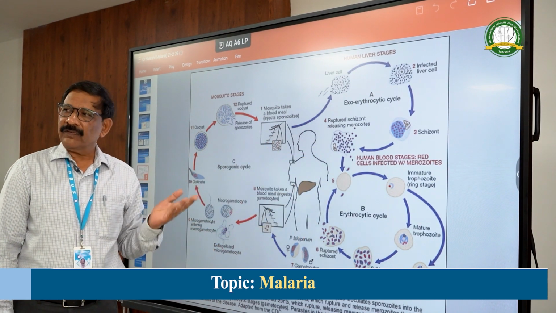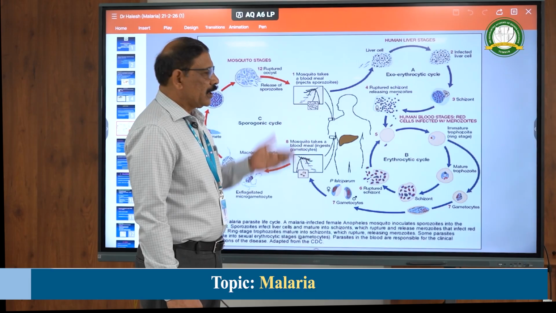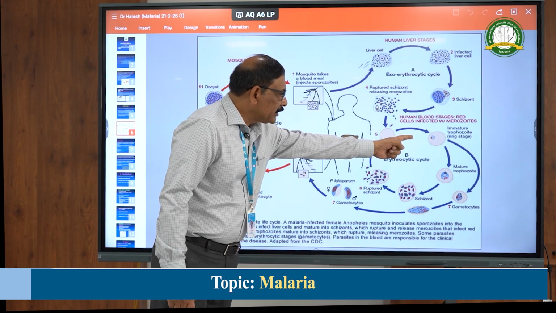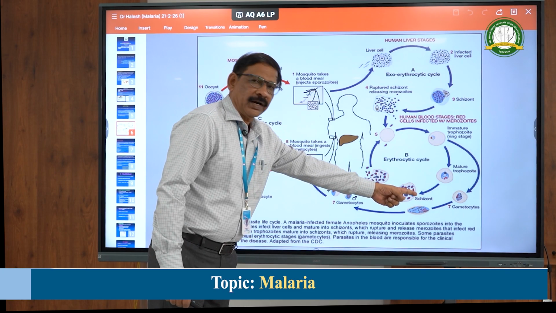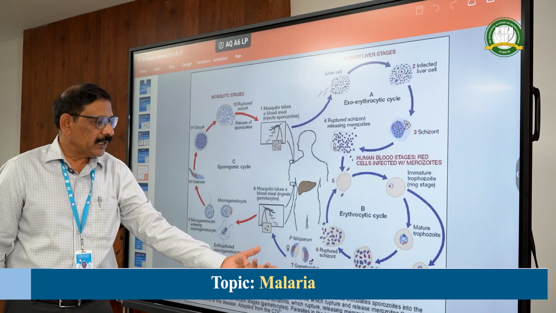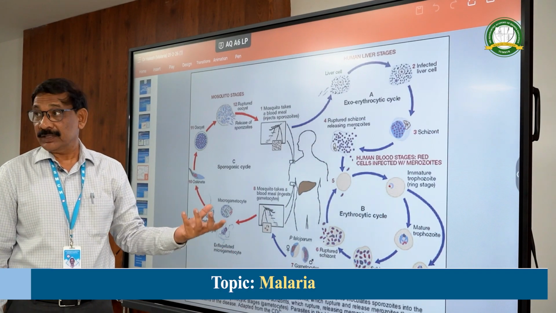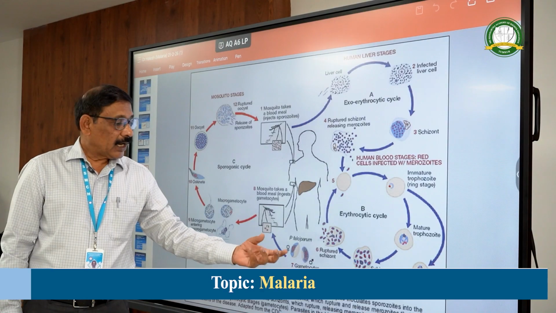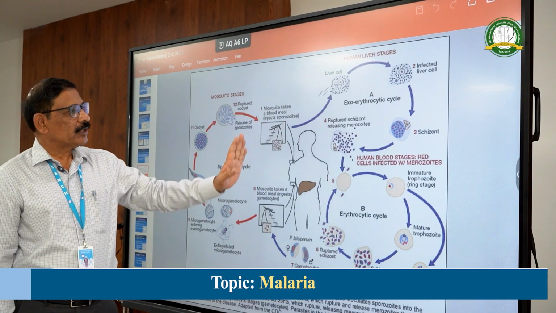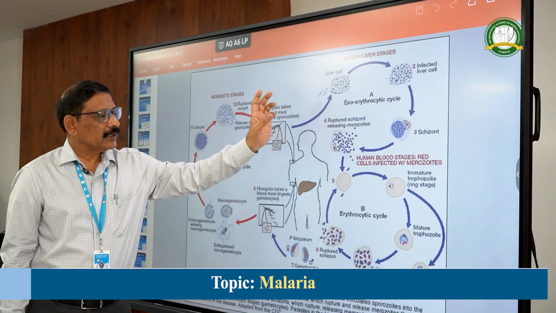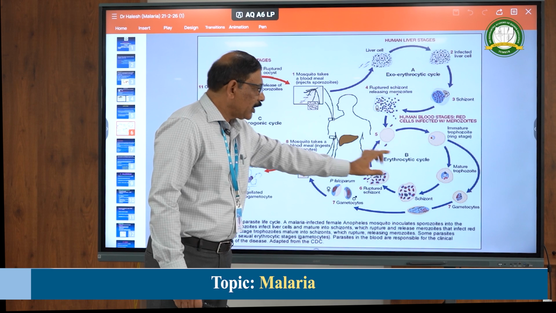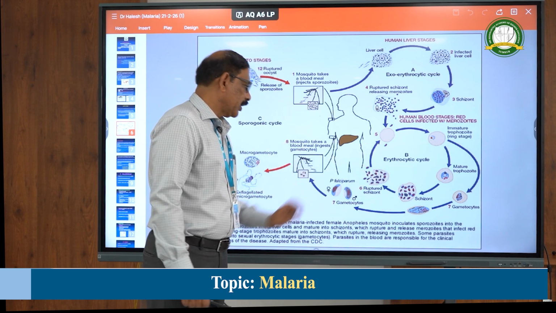In the meantime, after about 5 cycles, because the body will get resistance by that time, some of these parasites will go for gametogony or gametogenesis. So they will form male and female gametes, and they will be present in the blood for about 3 months. They will be alive in the blood, and these gametocytes are in the blood in such individuals. So this is about the cycle in man where the pre-erythrocytic schizogony and the erythrocytic schizogony occur, and gametogony also occurs here only.